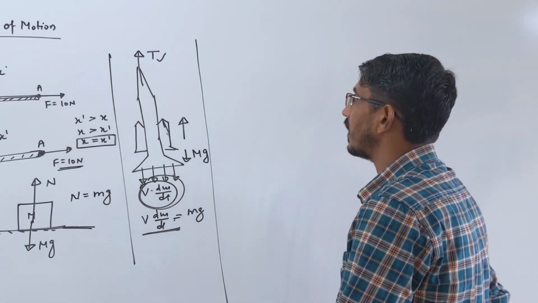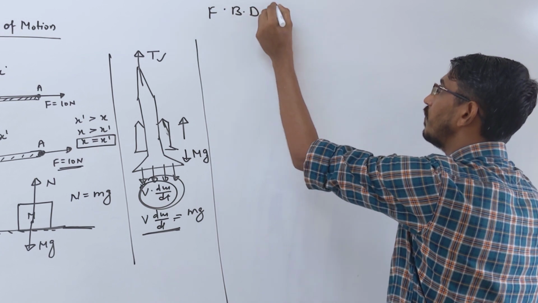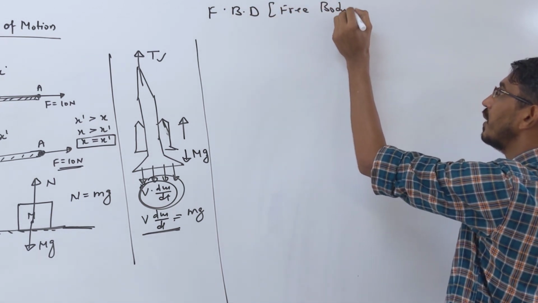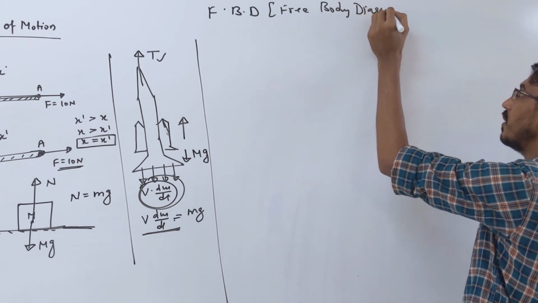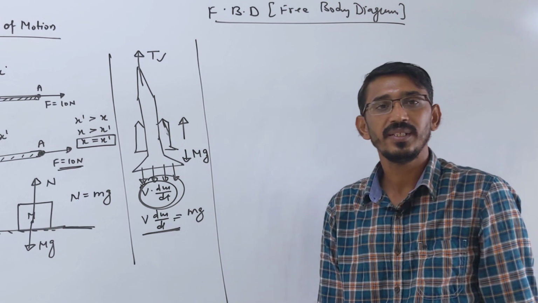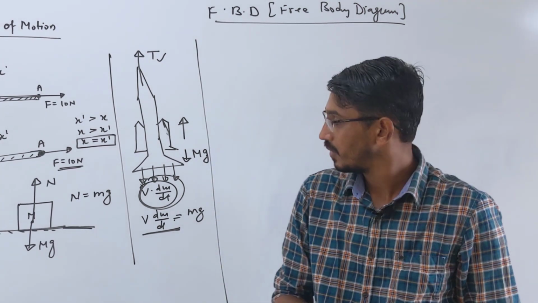So the topic we are starting now is called FBD, free body diagrams. So what is this? This is nothing but a method to solve problems.